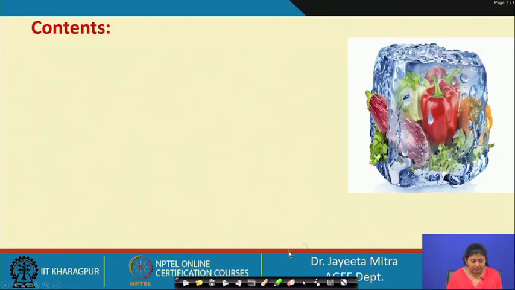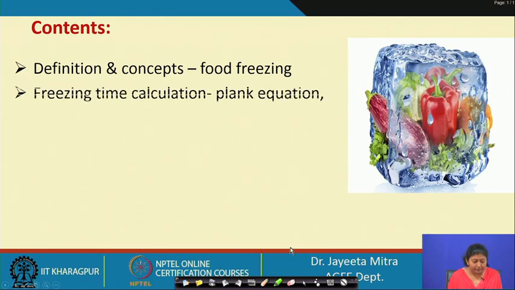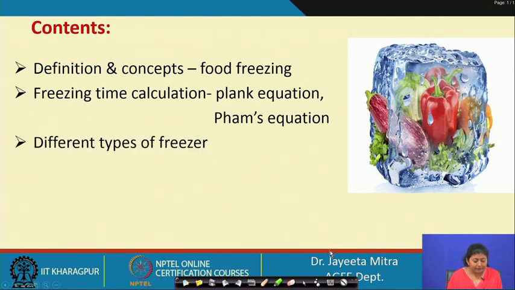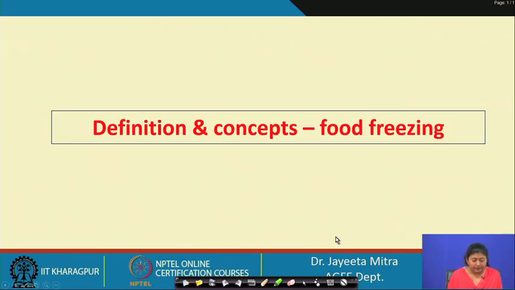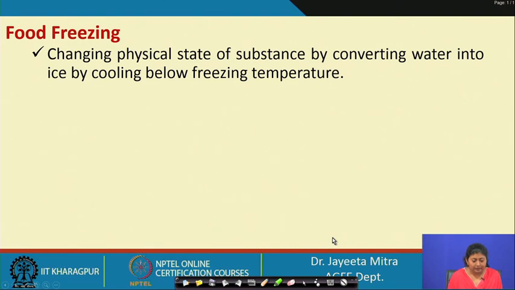Now, in this chapter we will cover the concept of food freezing, freezing time calculation by Planck's equation and Pham equation, different types of freezers, and quality changes during freezing. So, first we will see the definition and concept of food freezing. Freezing involves changing the physical state of a substance by converting water into ice by cooling below the freezing temperature.